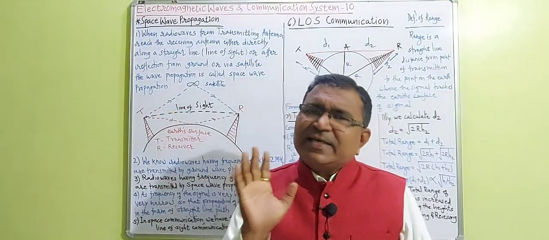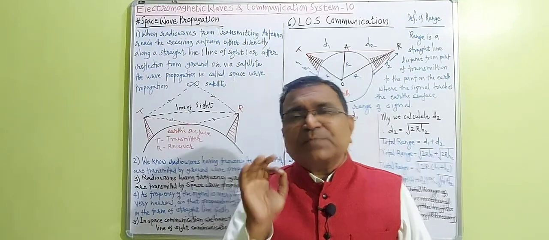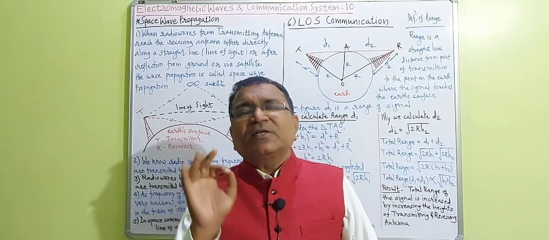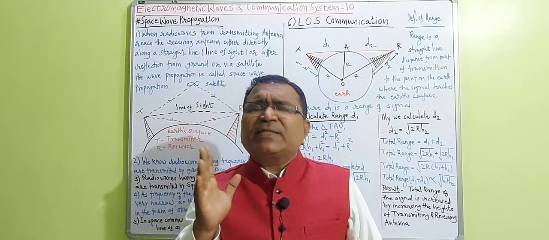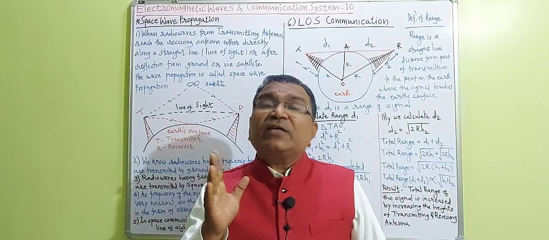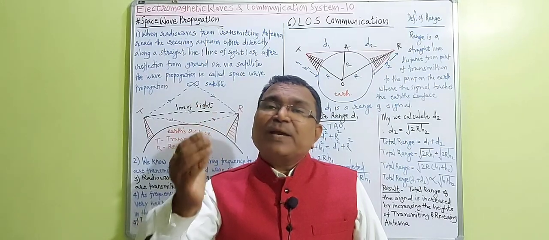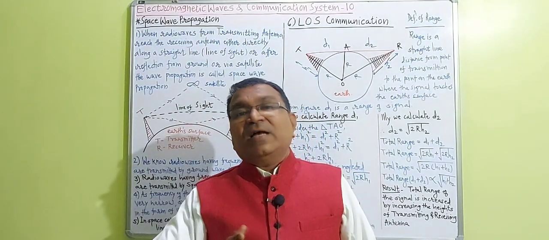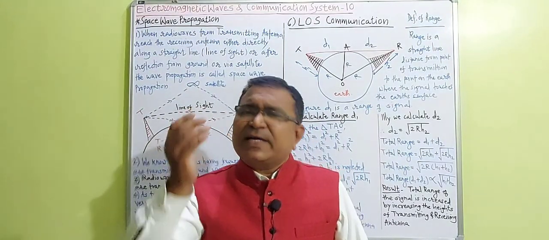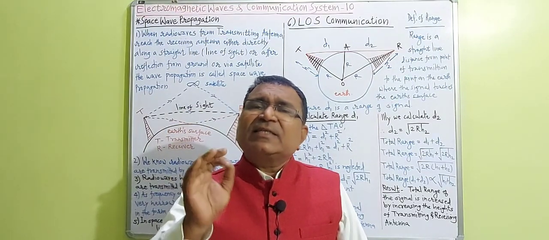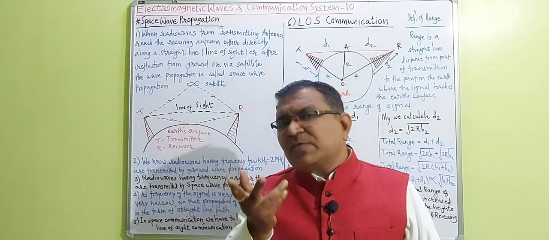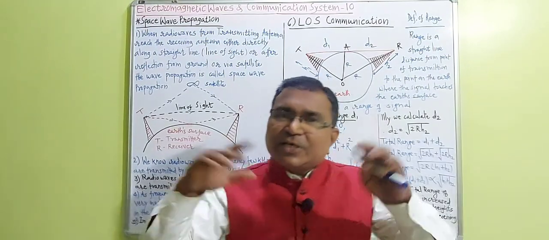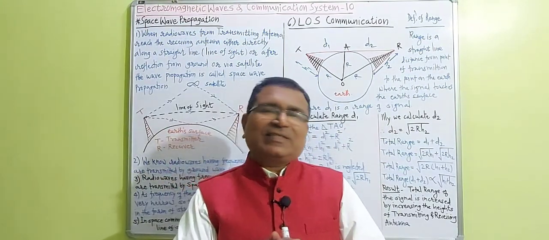As the frequency is very large, those signals have shorter wavelength, because frequency and wavelength are inversely proportional to each other, dear students.